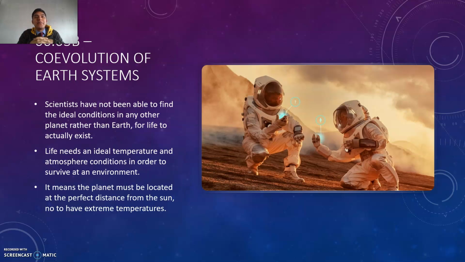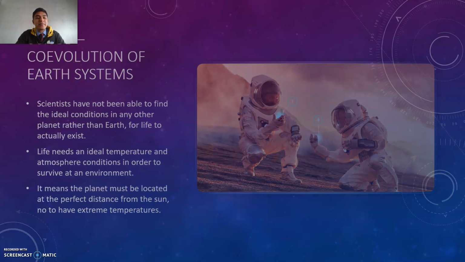And besides that, of course, we base our knowledge of life on what we know from Earth. And of course, we need an ideal atmosphere that includes oxygen, that has a lot of carbon as well. And in this specific atmosphere, due to the ideal conditions that it has, life started appearing. And that is why our planet is so unique in the universe. And that is why we also have to protect it and take care of it, because there is no other planet equal to ours so far.